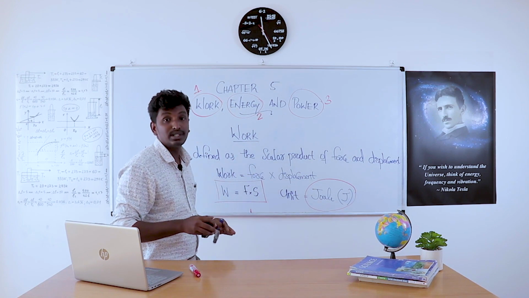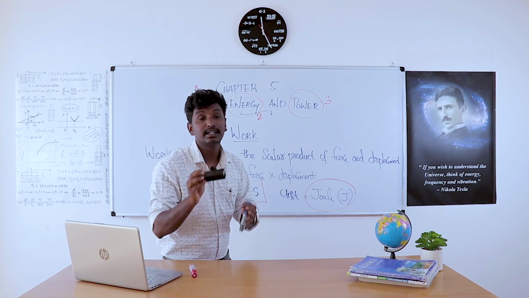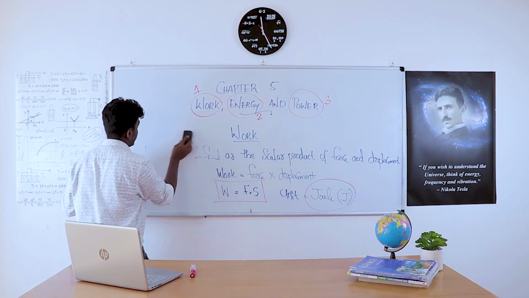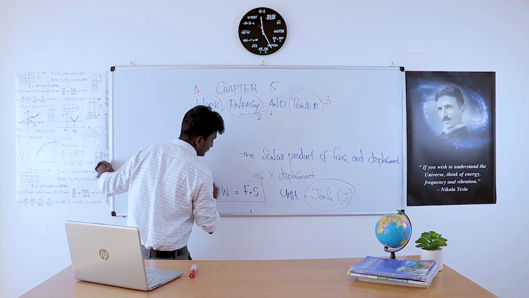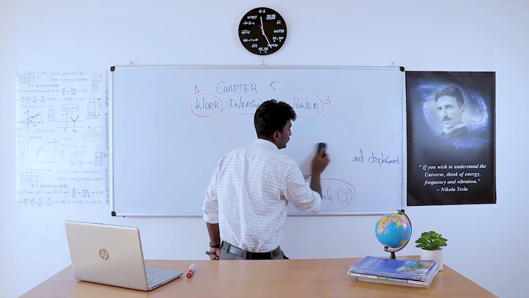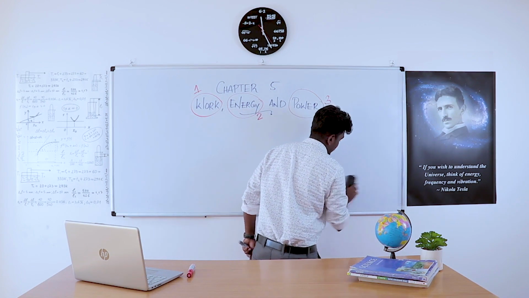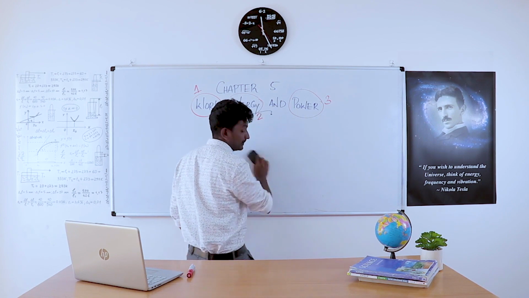Now we are moving to the classification of work as positive work, negative work, and zero work. For simplicity, I am drawing a flowchart to explain positive, negative, and zero work.